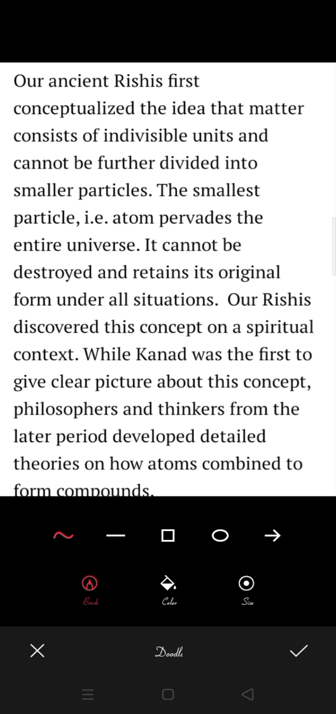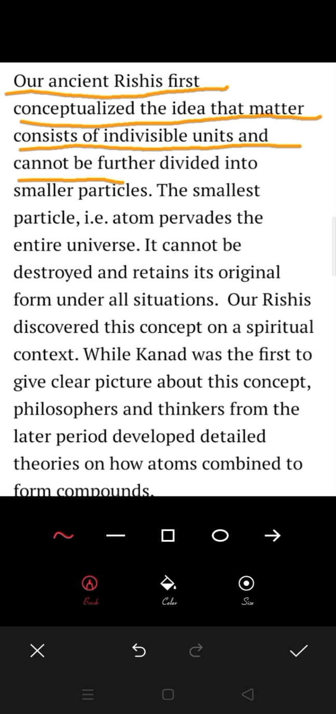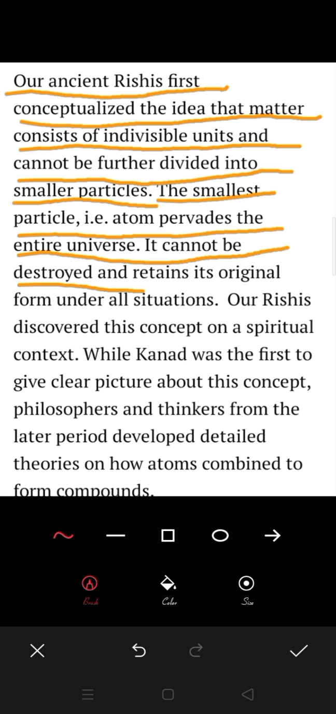You all would know about Maharishi Kanad. He was a brilliant scientist, not scientist, he is a rishi, a sage. The ancient rishi first conceived the idea that matter consists of individual units and cannot be further divided into smaller particles. The smallest particle, i.e. atom, prevented the entire universe. It could not be destroyed and retains its original form under all situations.